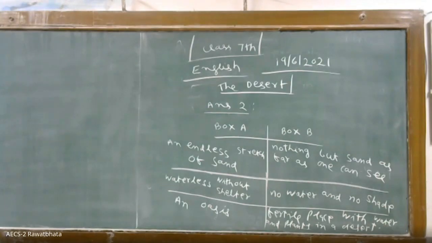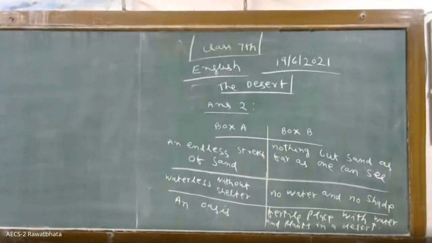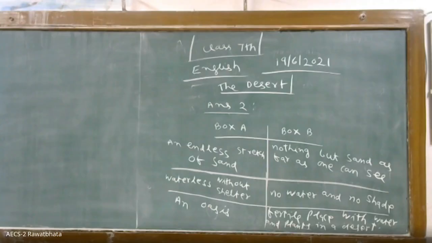Put a heading and an index. In the index, you write the page number, topic number, question and answer from to, and sign of the teacher, as if it is a regular class. You keep all the records up to date. Anytime you come to school, you have to show the records. The notebook also carries 5% marks. Please make it up to date.